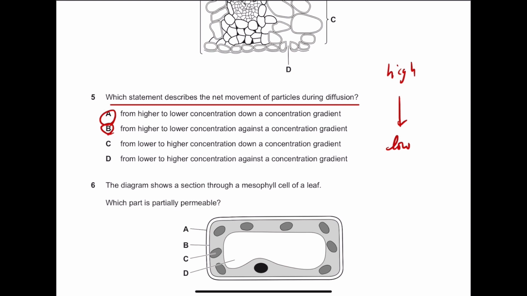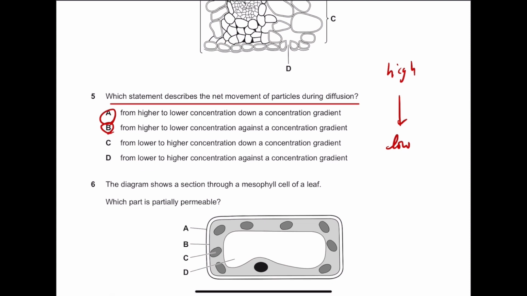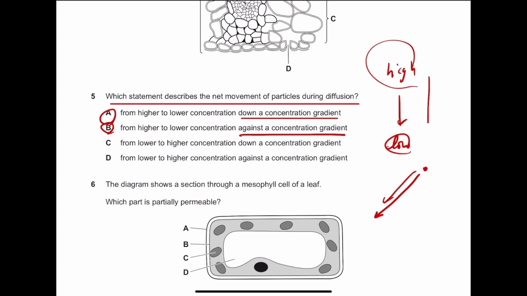can be potential answers, but there's a subtle difference between A and B in that A is saying down a concentration gradient, B is saying against the concentration gradient. So if something moves from a high to a low place, then the substance has moved from the high to low place or slope, and the direction is going down, right? It's obvious. High and low, it's like going down.